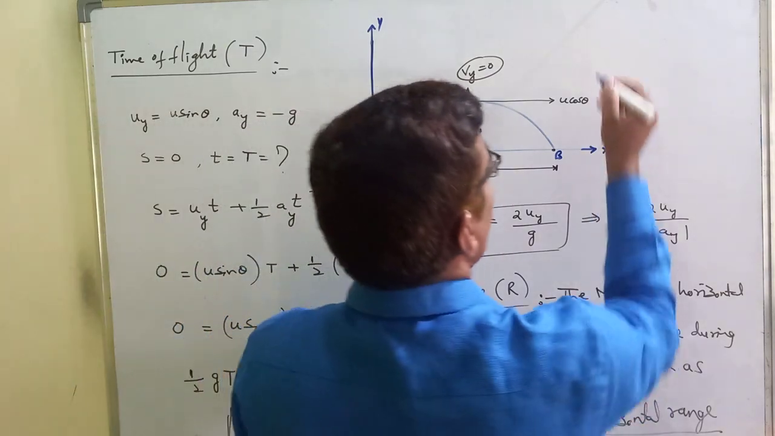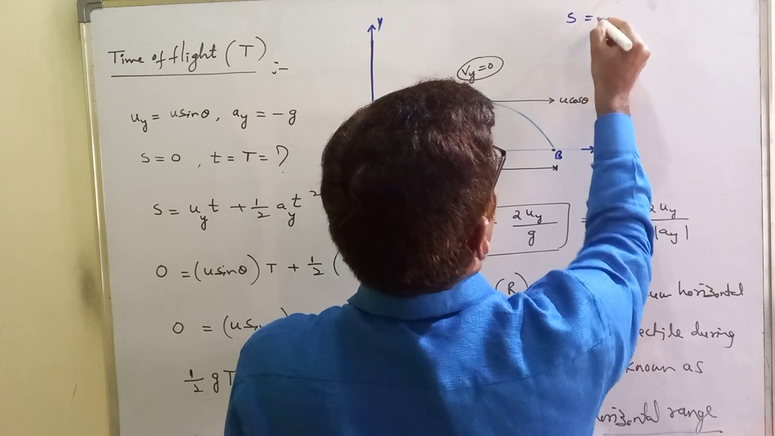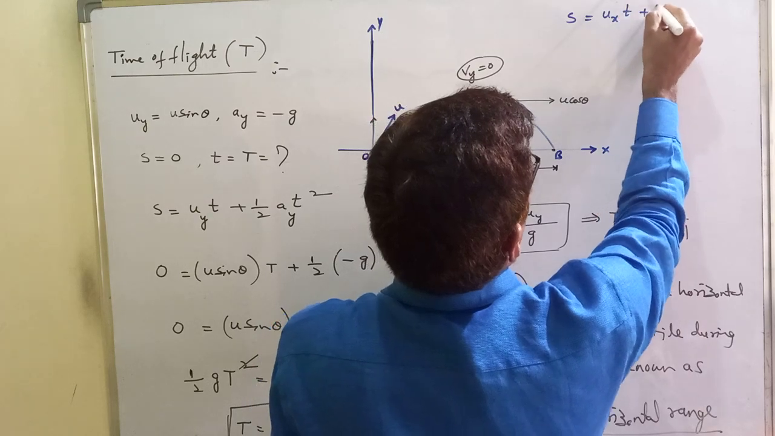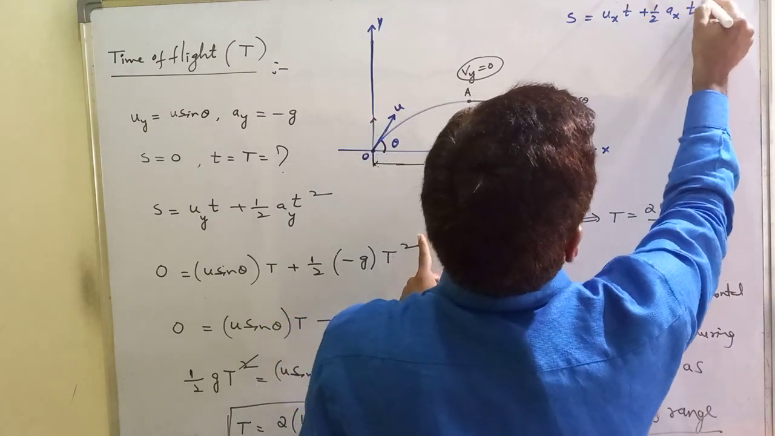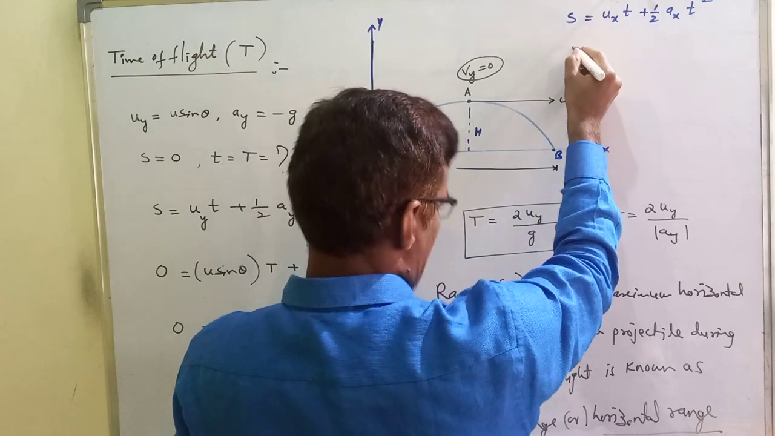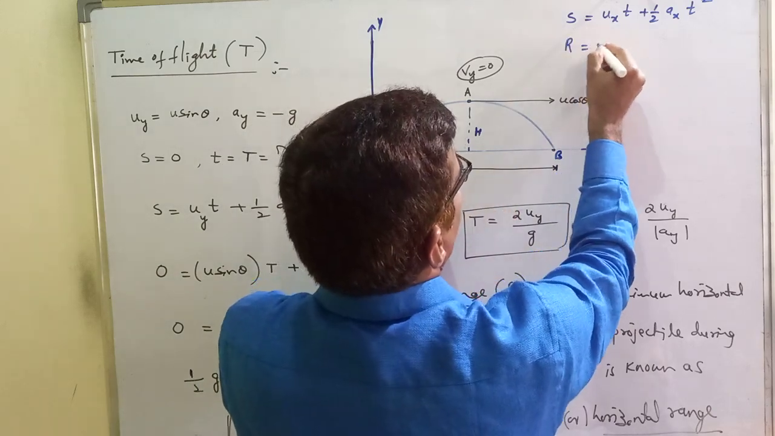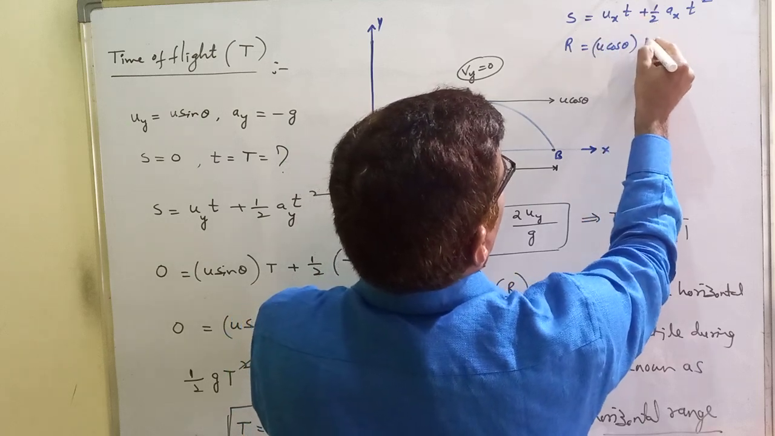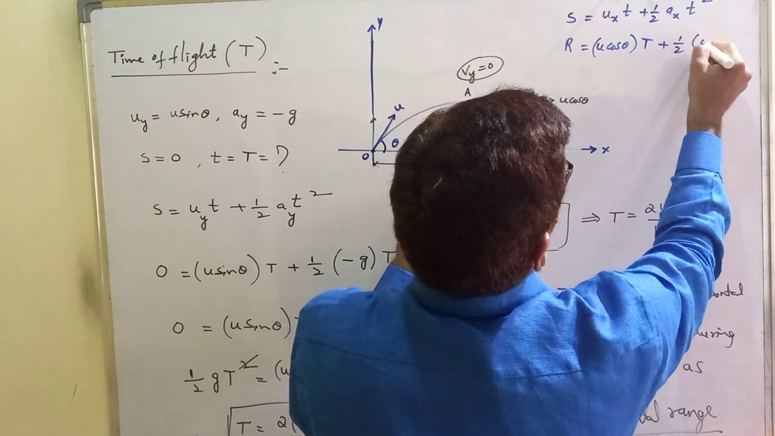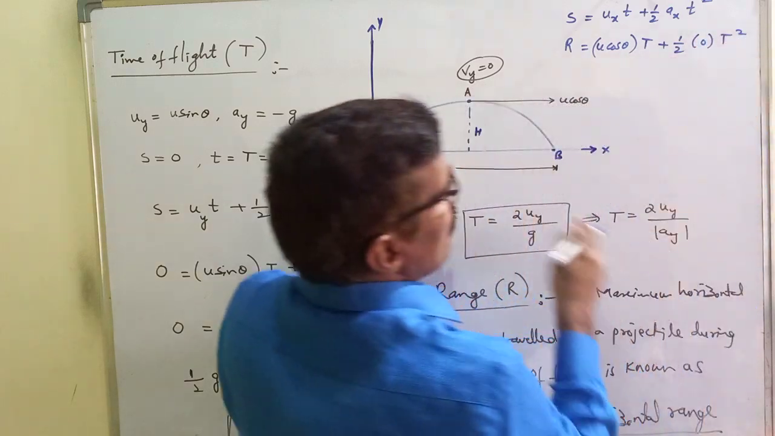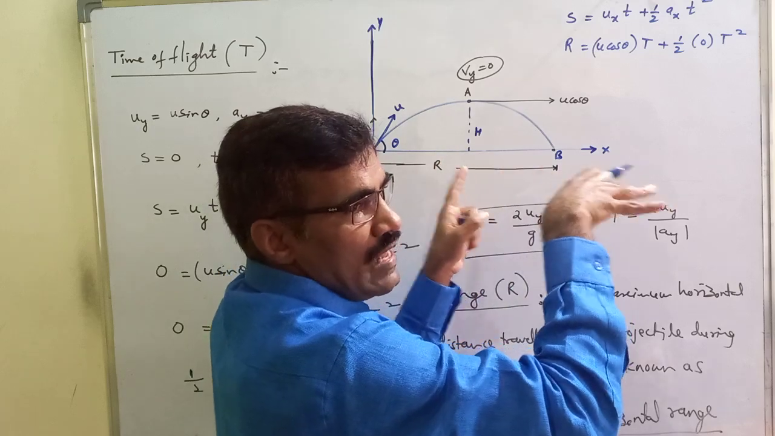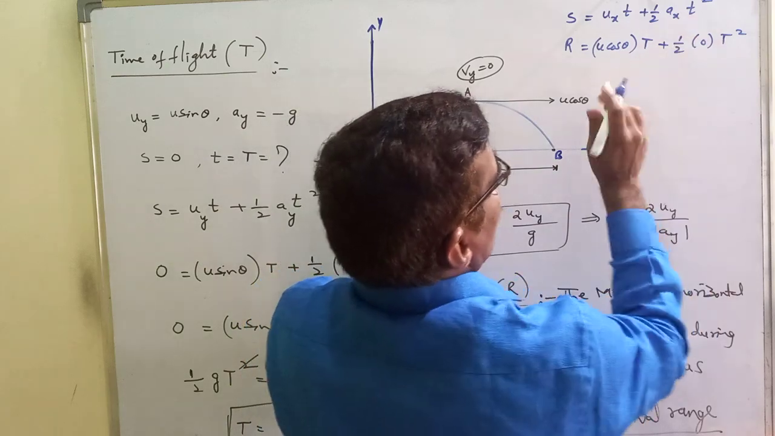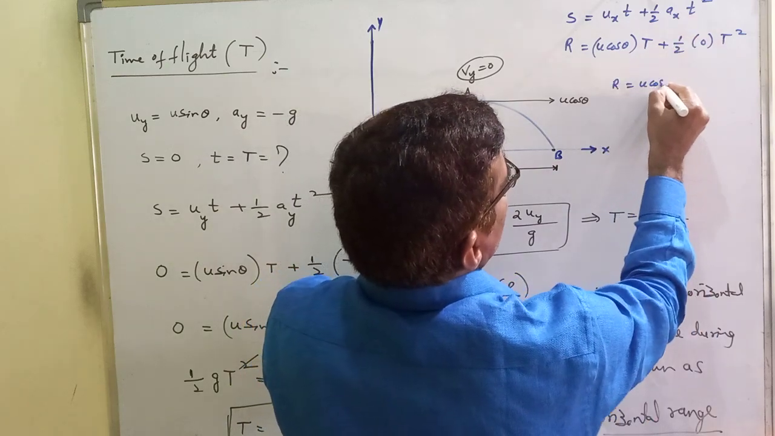We use S equals ut plus half a t square in the horizontal direction. S equals uxt plus half axt square. S is OB, which means capital R. Ux is u cos theta, times capital T, plus ax, which is 0, into t square. There is no force in the horizontal direction, that's why ax is 0. That's why R is equal to u cos theta into T.